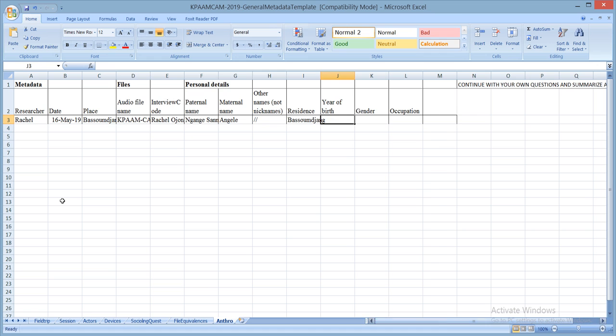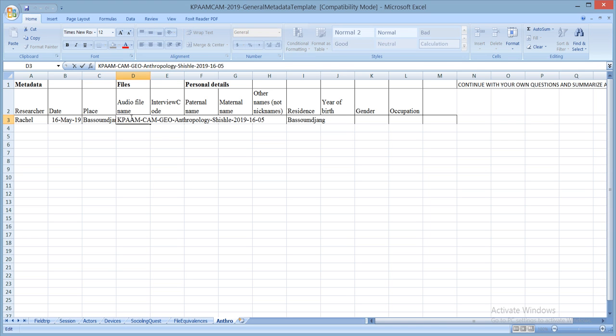So here you would see metadata, researcher, you would see Rachel, and then you see the date 16 May 2019. The place is Basumjang as village and Shisele as the name of the quarter. Then you have the audio file name, which you have been instructed not to change.